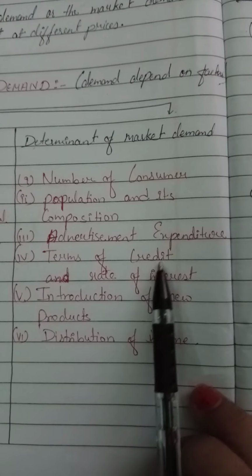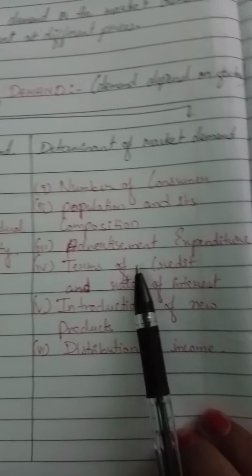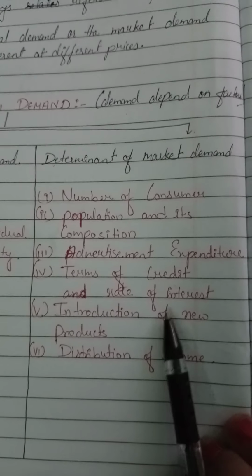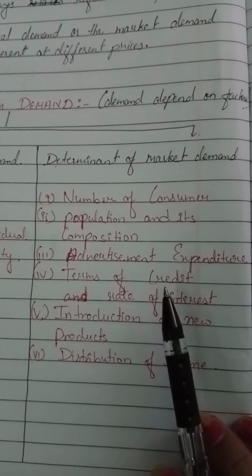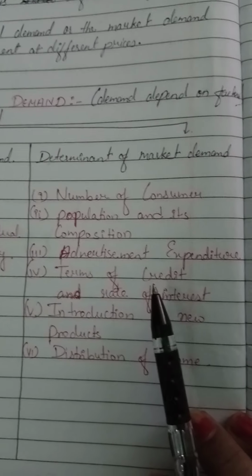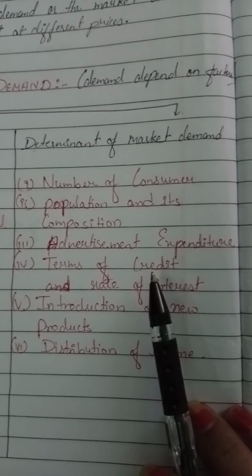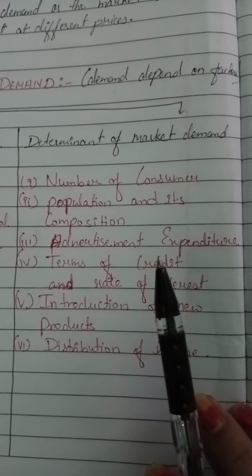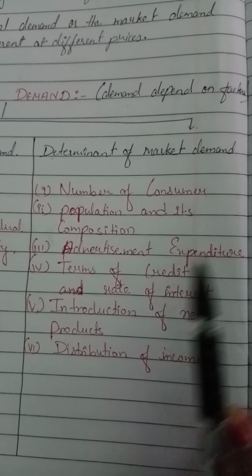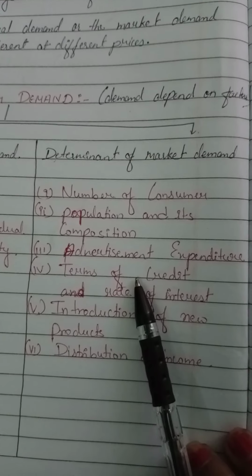Fourth is terms of credit and the rate of interest. Here demand depends on the terms of credit, what type of credit is given, and what is the rate of interest in the market. Many durable consumer goods are purchased by taking loans. So the demand will also depend on the terms in which loans are obtained, and also on the rate of interest on such loans. If the rate of interest is low, then there can be more demand. If the rate of interest is high, then there can be less demand.